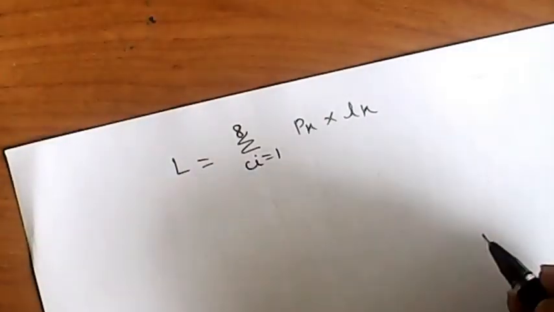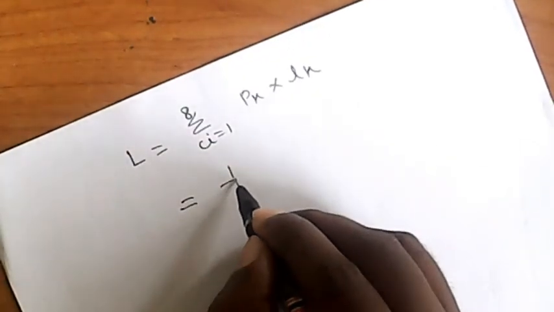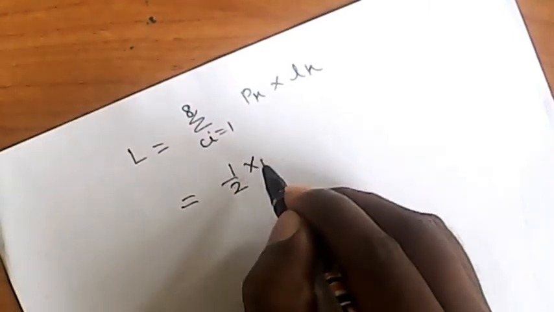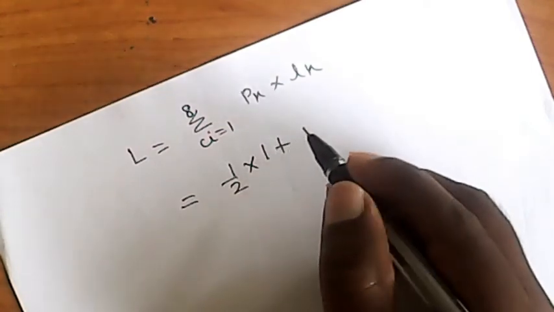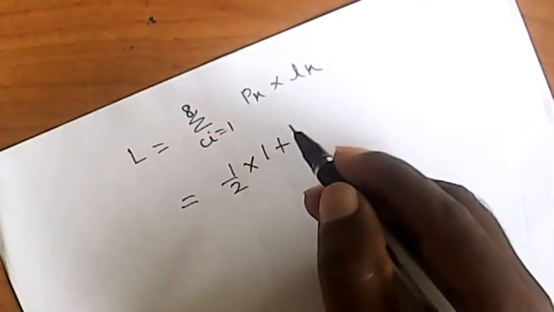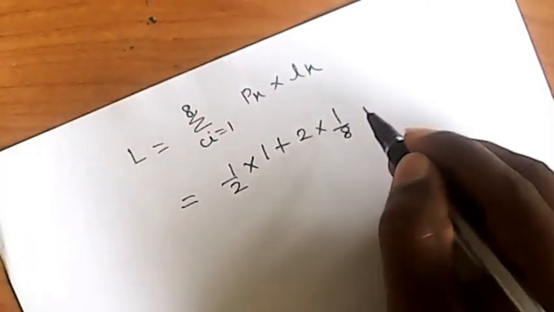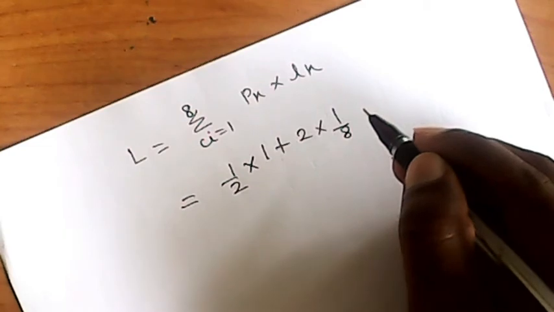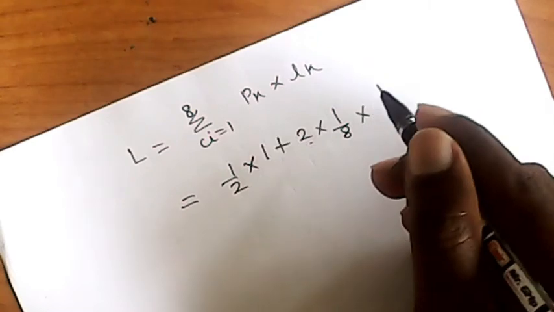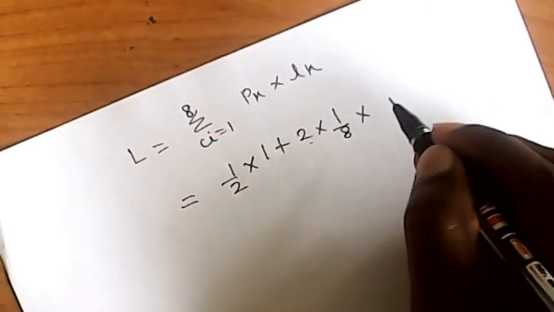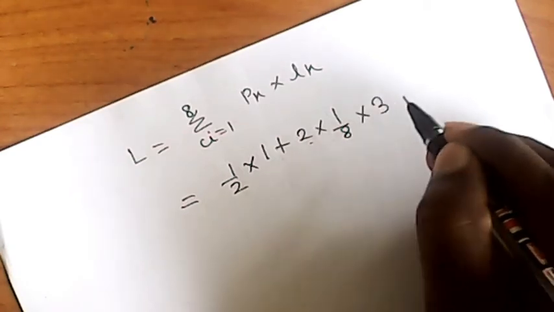So we take probability 1 by 2, with lk for the first code word length being 1. Here M2 is repeated 2 times, so 2 into 1 by 8, with code word length 3.